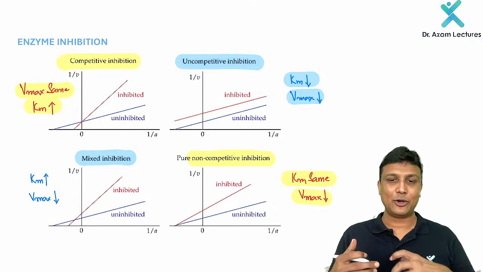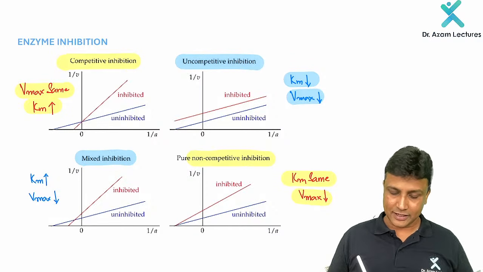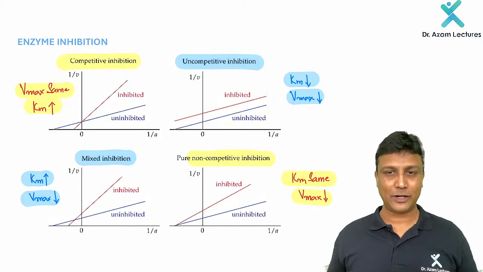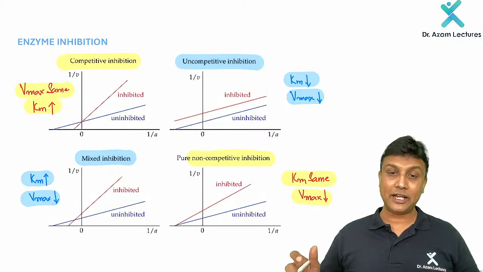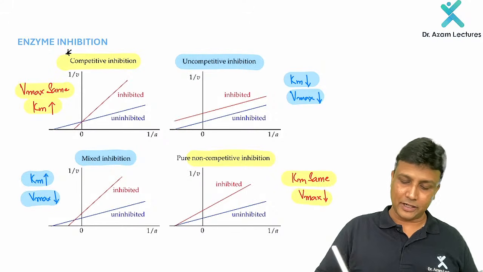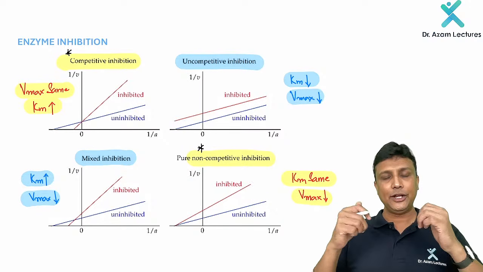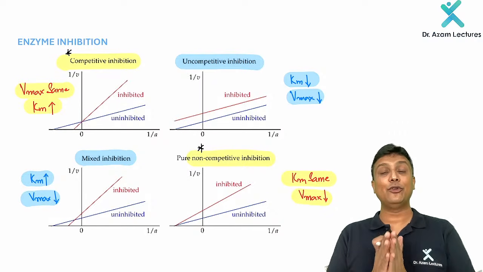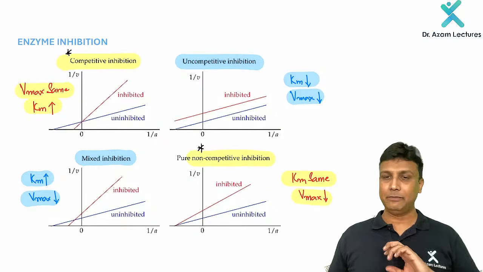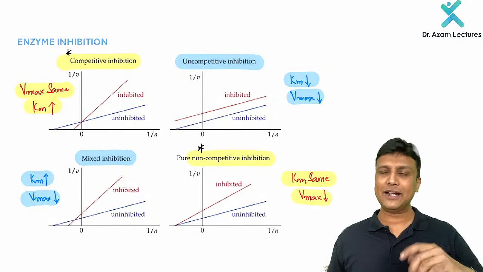From the name itself, you are able to understand. It's like kind of opposite, sir. Km increases, whereas Vmax decreases. It is like a mixed one. But for your exam, I'm telling you again and again that competitive and non-competitive, these two are very much important. If you are perfect with that, and after that, if you still have time and energy to learn, please go for the uncompetitive and the mixed inhibition, because that is not normally asked in your FMG exams.